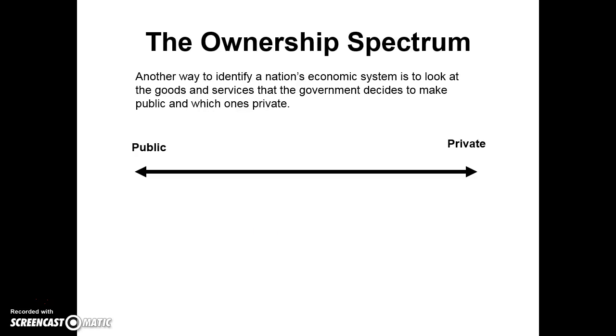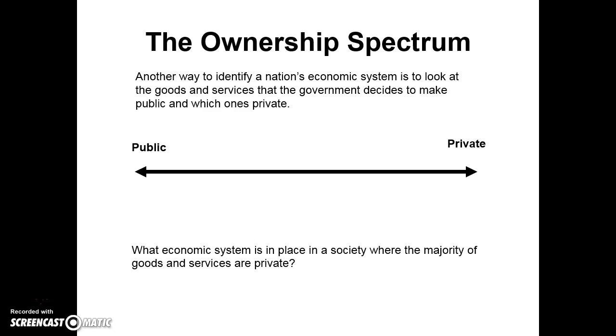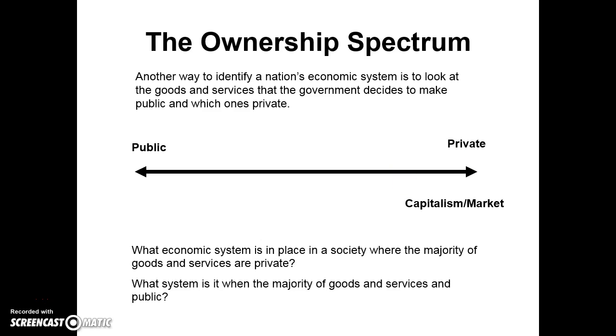Another way to look at this, probably more simple, is the ownership spectrum. So we just want to look at a country and see, are the majority of goods privately owned or the majority of the goods publicly owned? So what economic system is in place in a society where the majority of the goods and services are private? Down here. That's going to be capitalism or the market economy. What system is it when the majority of the goods and services are publicly owned, provided by the government? We call that a strong command economy, or the communist solution.